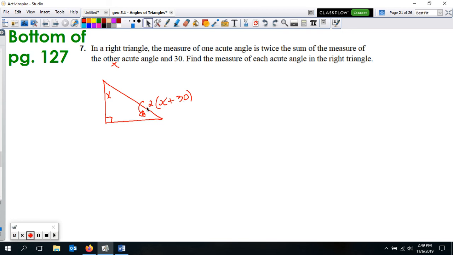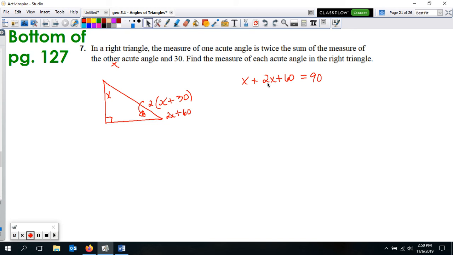We can do a quick distributive property there, and if we want to write it like this, we can say 2x plus 60. This expression represents this other acute angle. Now according to that corollary, we can add these two angles together and it equals 90. So we make an equation: x plus 2x plus 60 equals 90. Those two add up to 90 because we already have 90 over here. 90 plus 90 makes the 180 for all of the angles in the triangle.